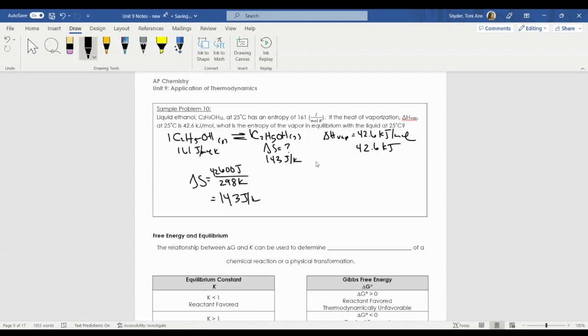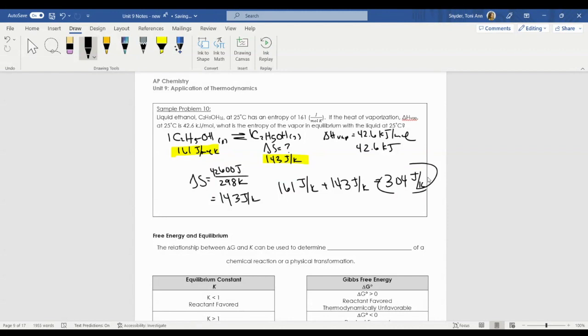I want to know the entropy of the vapor in equilibrium with the system. Because it's in equilibrium, I want to add these two together. So 161 joules per Kelvin plus 143 joules per Kelvin gives me 304 joules per Kelvin. That is the entropy associated with ethanol in equilibrium between liquid and gas.